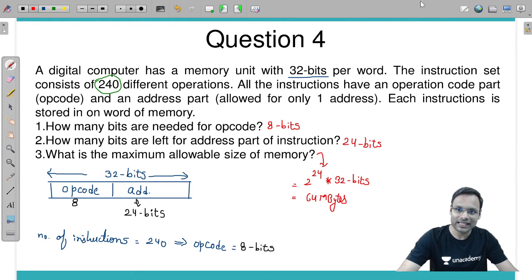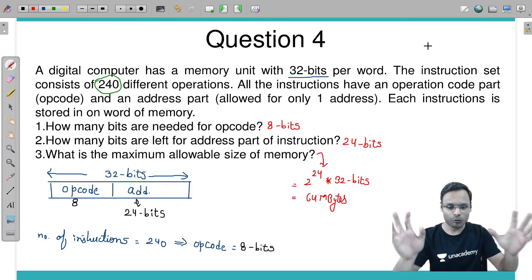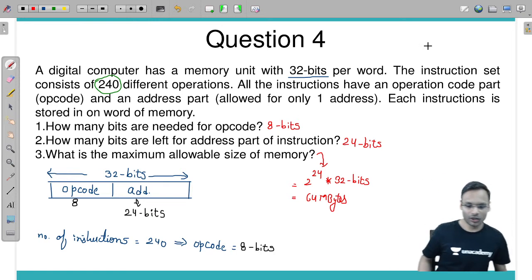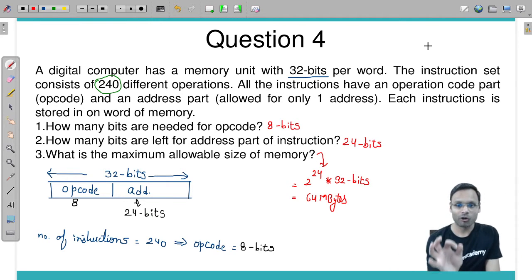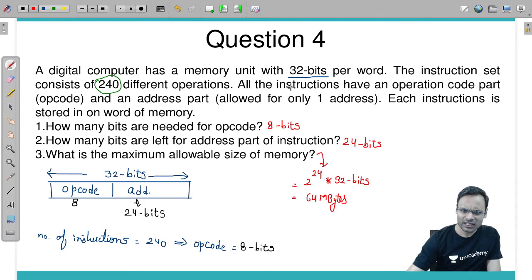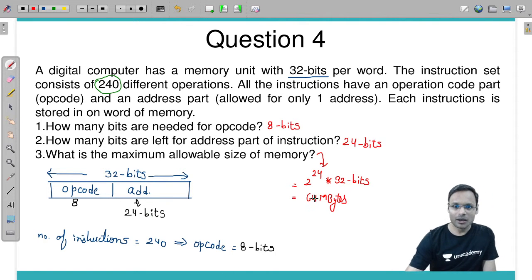Maximum allowable size of the memory is 64 megabytes. So 2 power 24 number of addresses. On each address we can store one word. In that case, maximum allowable size is 64 megabytes. Got it?